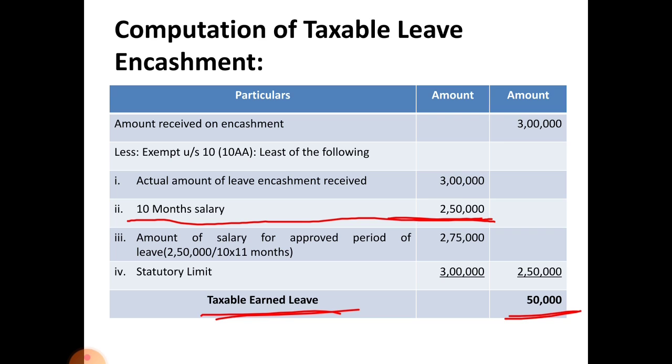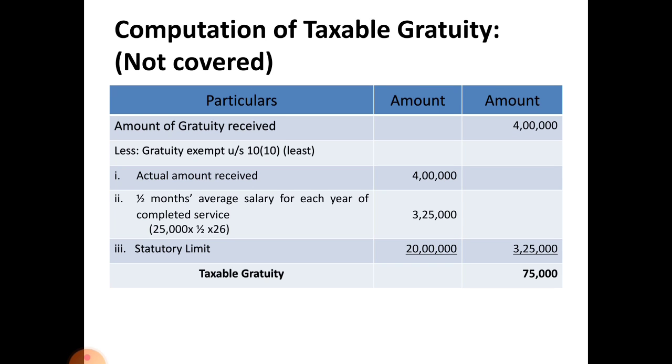Next you have to calculate taxable gratuity considering him as not covered by the Payment of Gratuity Act. Under not covered by Payment of Gratuity Act and covered by the Payment of Gratuity Act, there is one correction in gratuity. I am telling this here only, listen carefully.